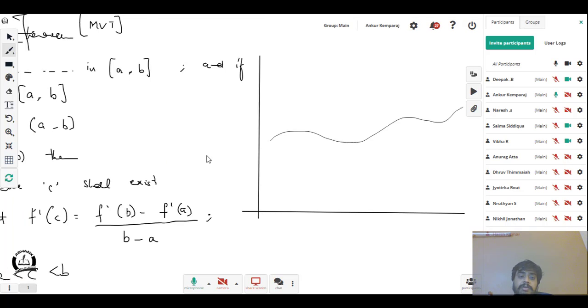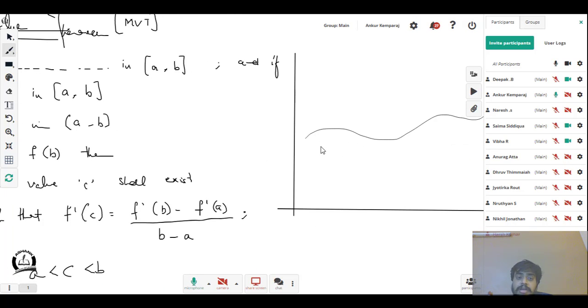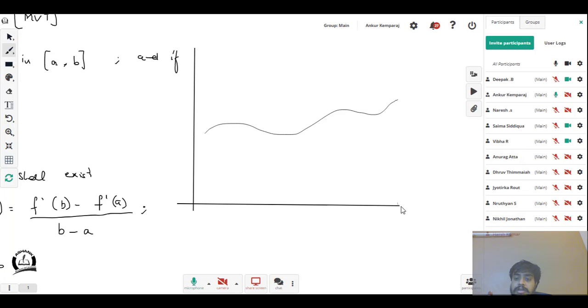So to explain what I've written in the theorem itself, let's take the x-axis to be x, and I'm going to take the y-axis as the range axis, f of x. So these are our data given to us. Also in this range, let me show you where a is. x is equal to a is here, and x is equal to b is there.